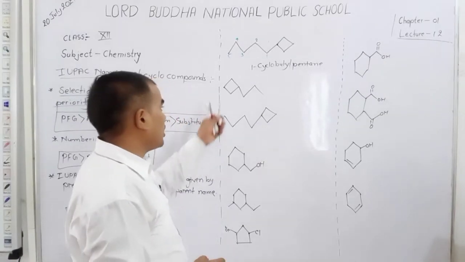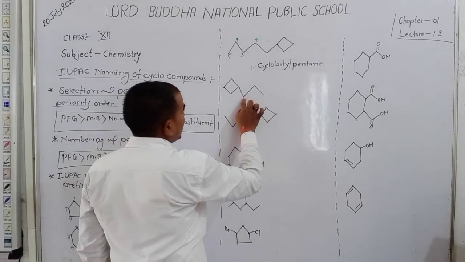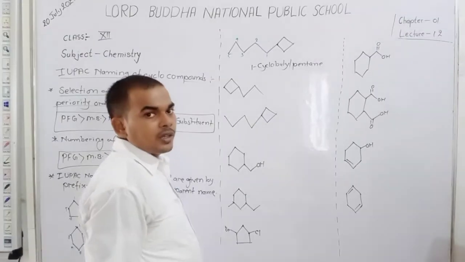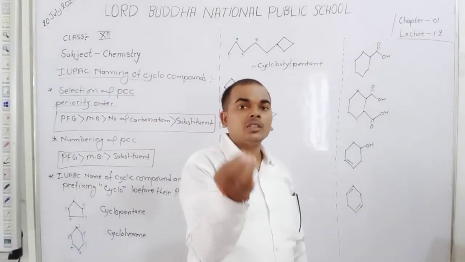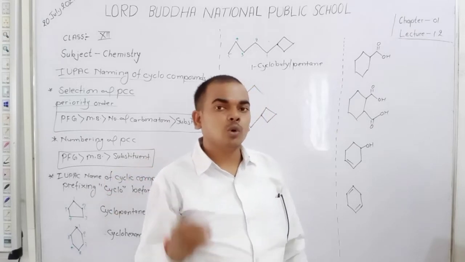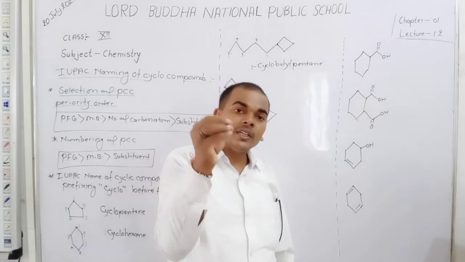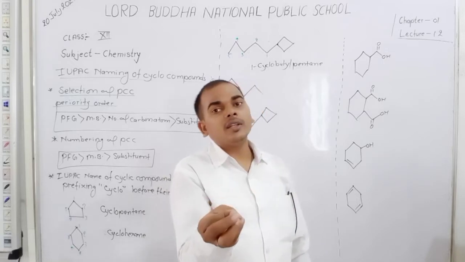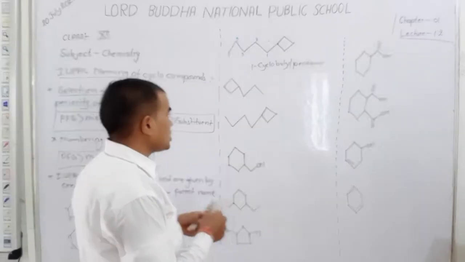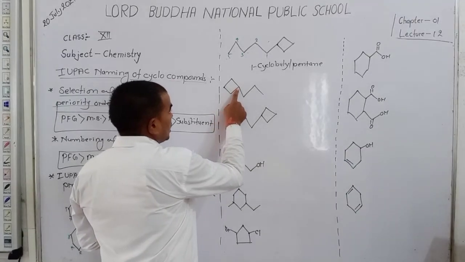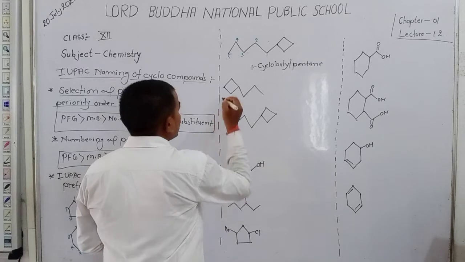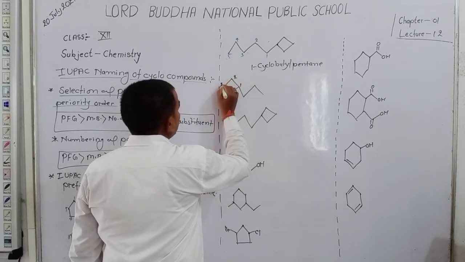Okay. Now count here 1, 2, 3 carbon in the open chain. Here 1, 2, 3, 4 carbon in the cyclic chain. The number of carbon in the cyclic chain is greater than in the open chain. So the cyclic chain is treated as PCC, whereas the open chain is treated as a substituent. So numbering starts from where the substituent gets the lowest number. So counting starts from here: 1, 2, 3, 4.